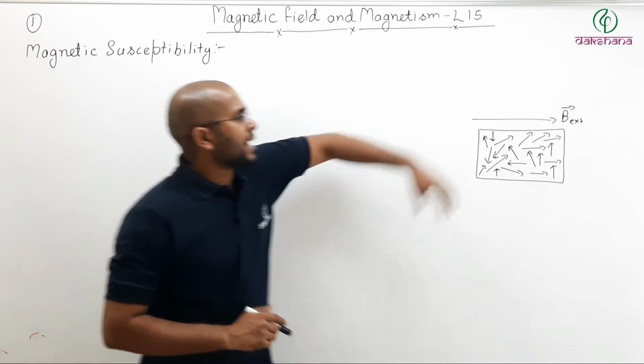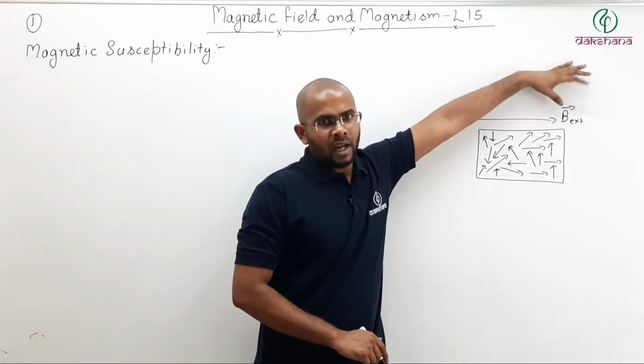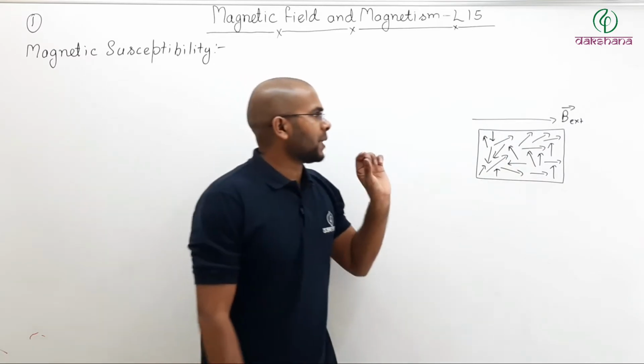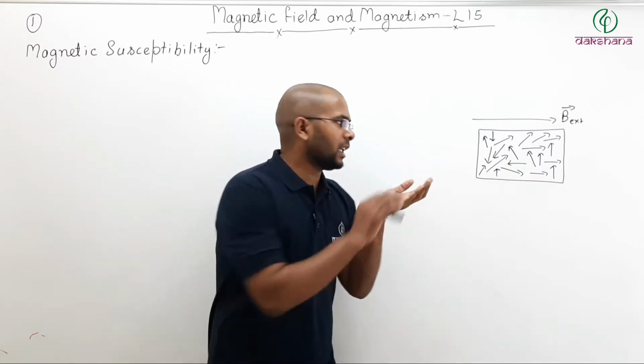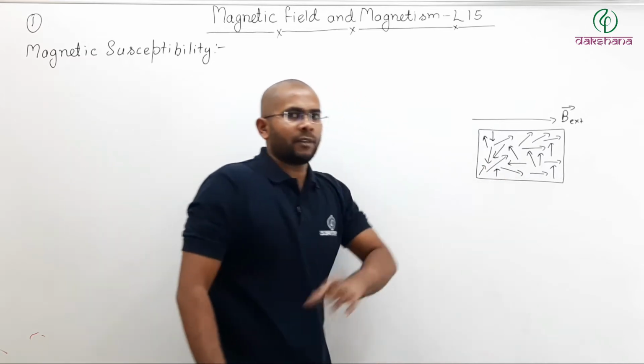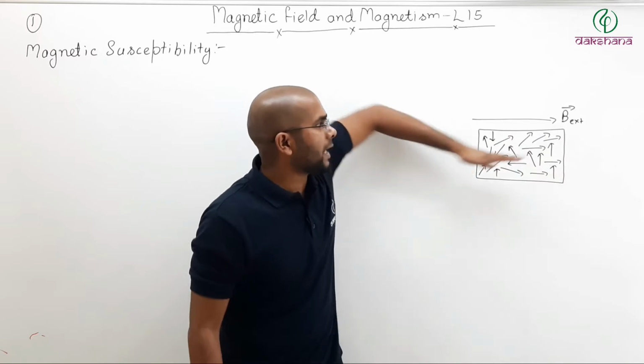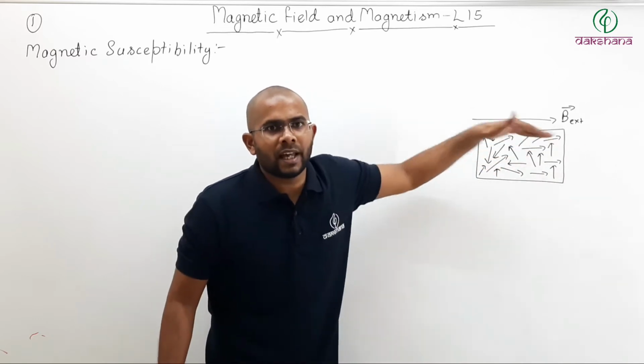Now, higher the external field, higher will be the degree of alignment. If I apply a little bit of external field, they will align a little bit. If I apply a large external magnetic field, then the alignment will be more in that direction.